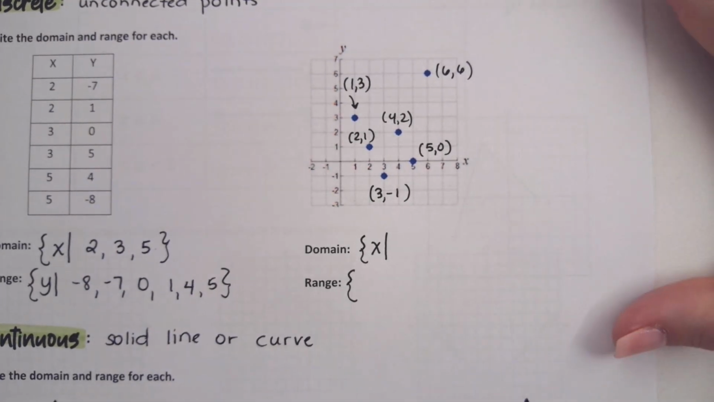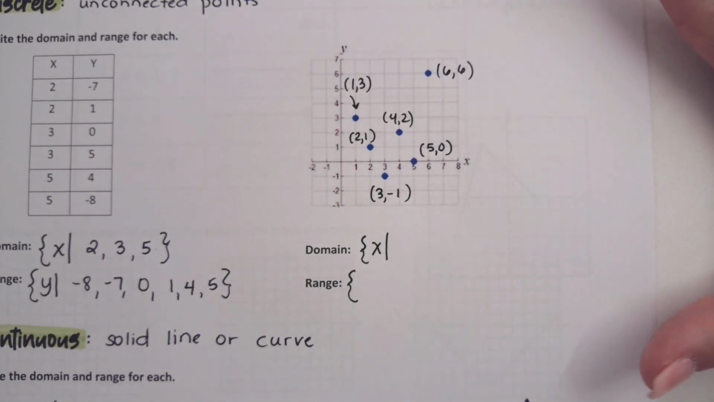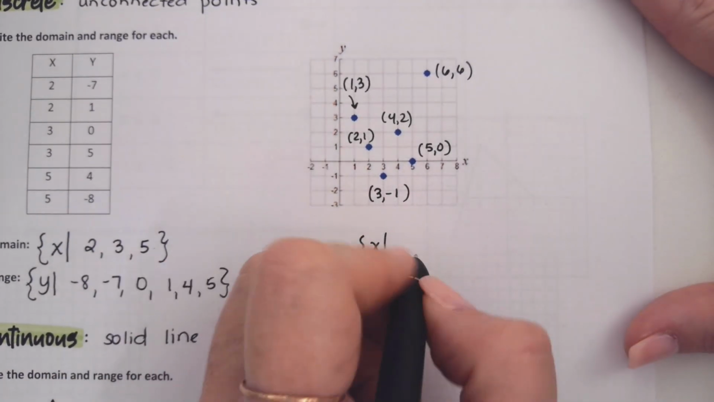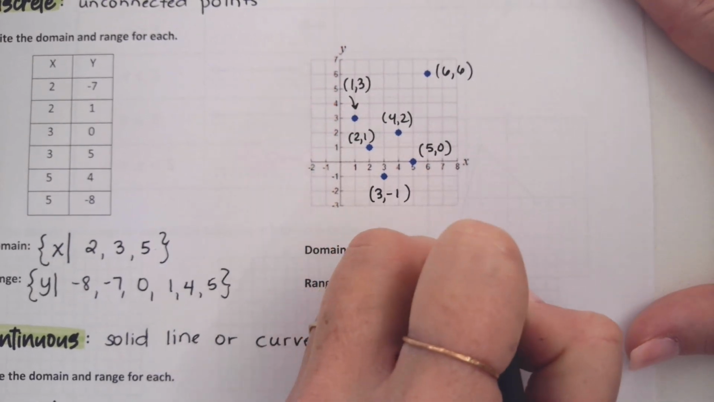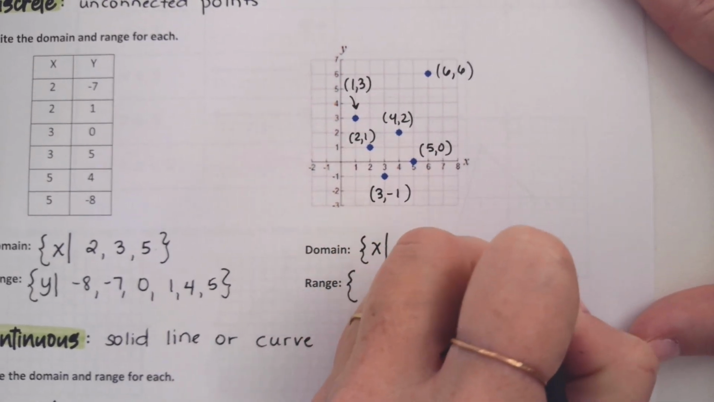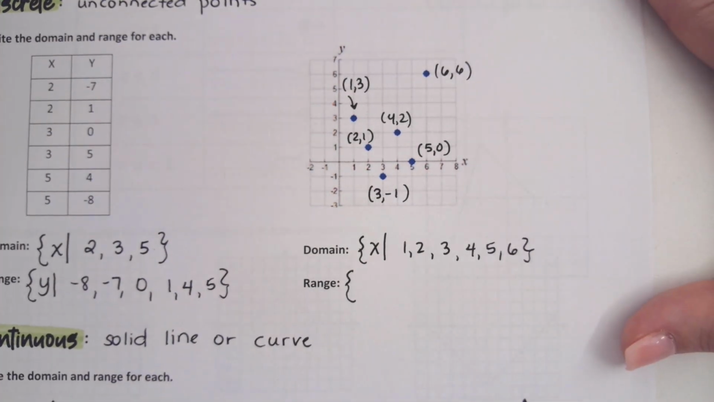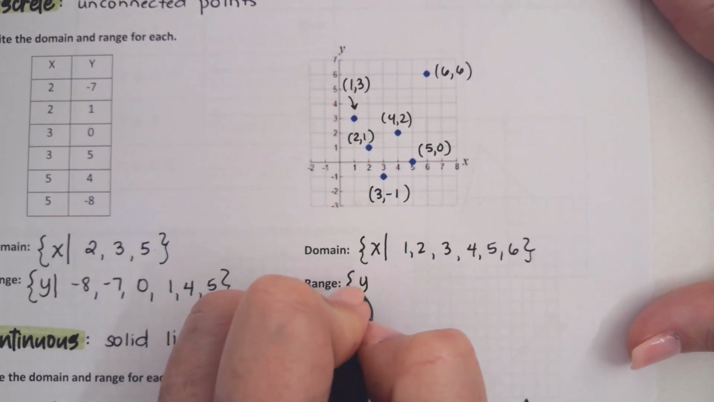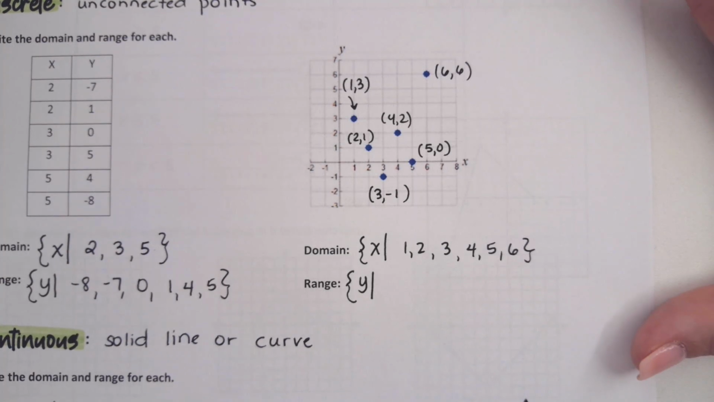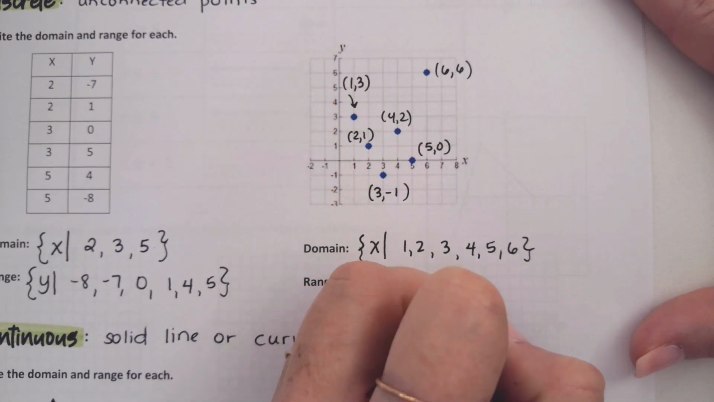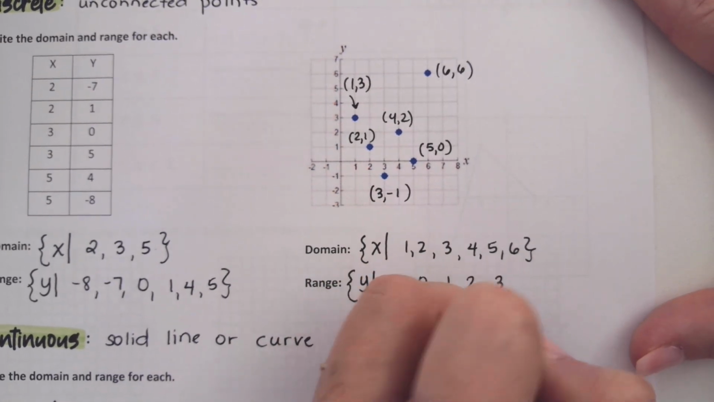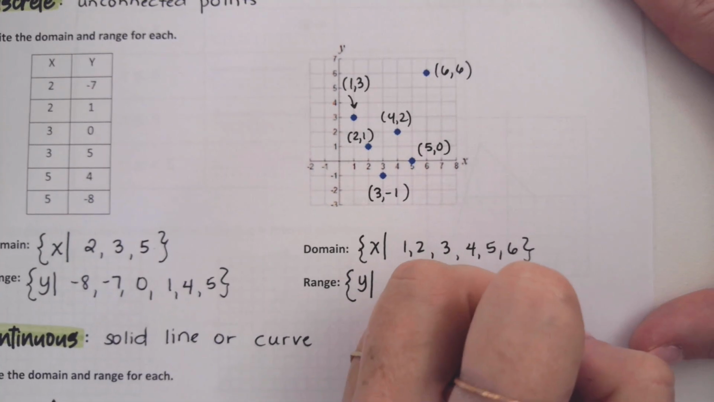And then we're going to write down those X's from least to greatest. What's my leastest? 1, 2, 3, 4, 5, 6. Yay, that was a nice one. We didn't have to think about that one. And for my range, we're going to say these are my Y's. What's my smallest Y? -1. Good. And then I got a 0, 1, 2, 3. I don't have a 4 or a 5, but I do have a 6.